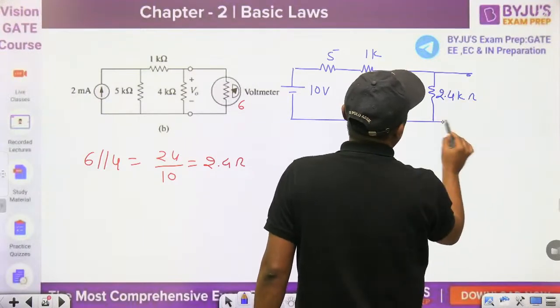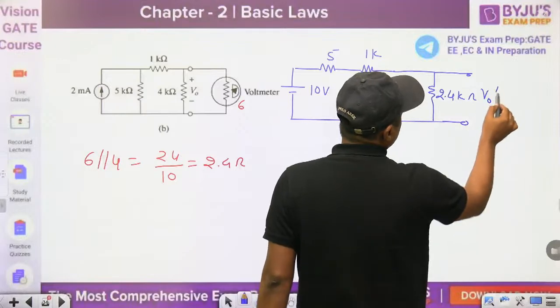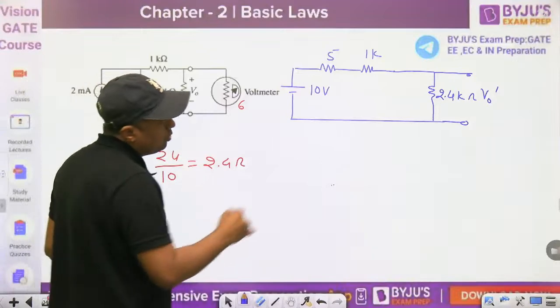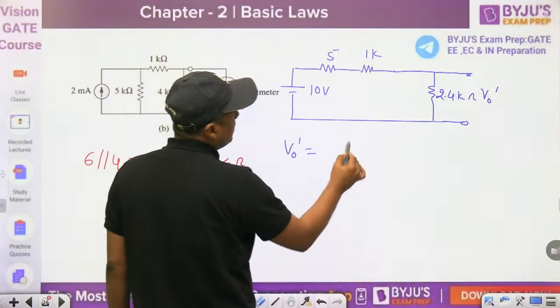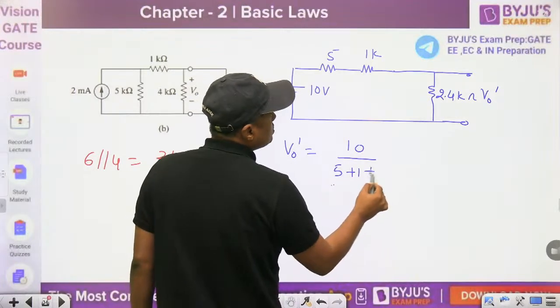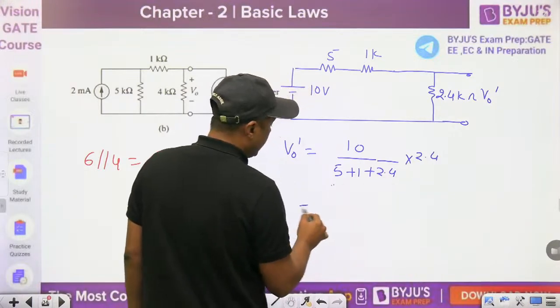Okay. Now what is the V0 dash? When we are connecting the voltmeter, it will measure the V naught dash. So according to the voltage division rule, what is the V naught dash? It will become 10 divided by 5 plus 1, 6, plus 2.4, and we want the voltage across 2.4. Then you can measure the voltage.